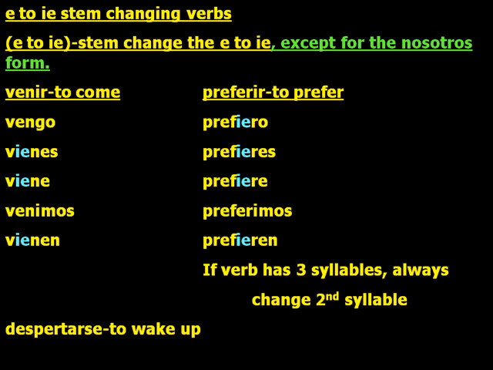Students, what you just copied down are E to IE stem changing verbs. They all stem change E to IE except for the nosotros forms. Notice venir, to come, is very much like tener, only the T's change to V's. Vienes, viene, venimos, and vienen. Notice with preferir, prefiero, prefieres, prefiere, preferimos, prefieren. If a verb has 3 syllables, always change the second syllable.